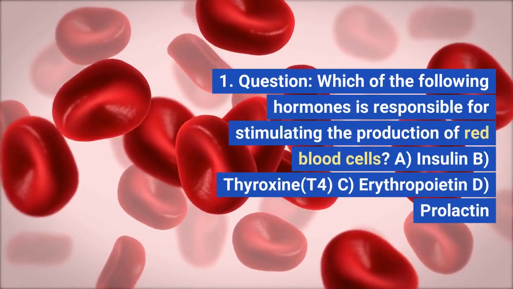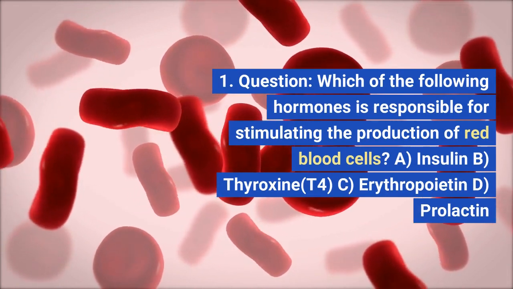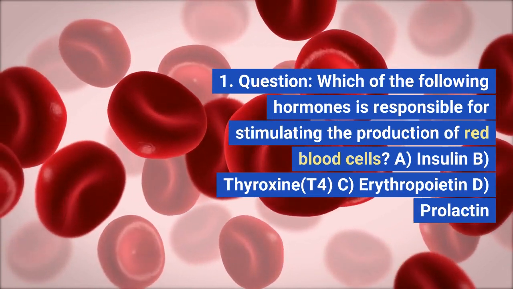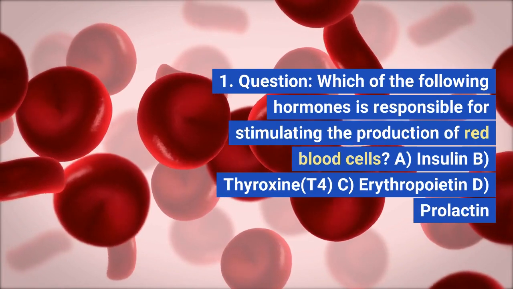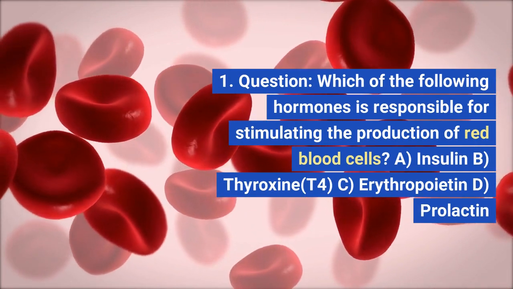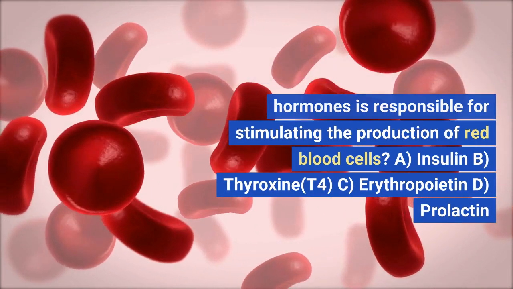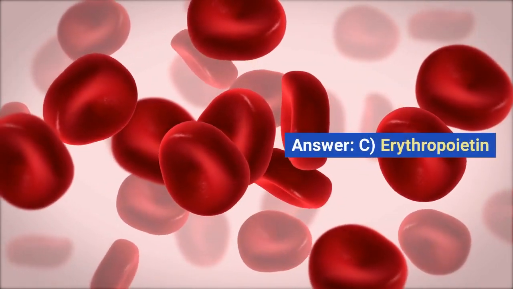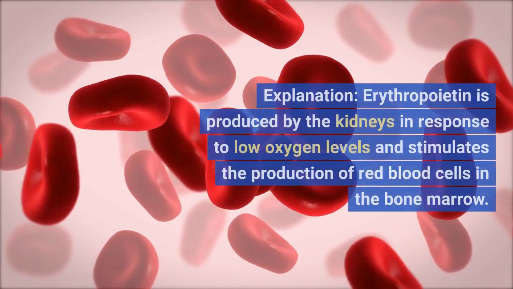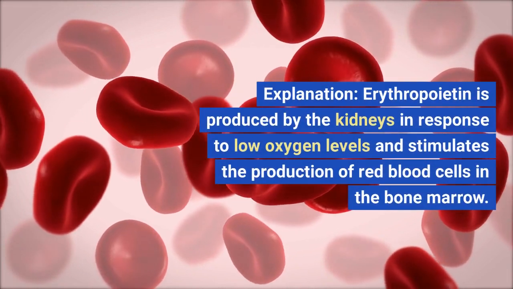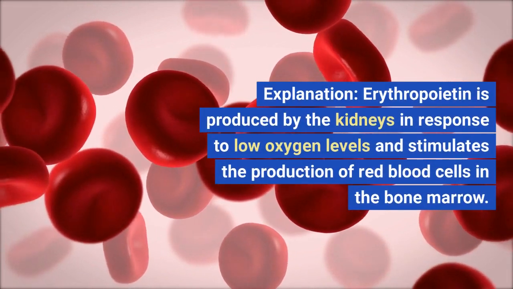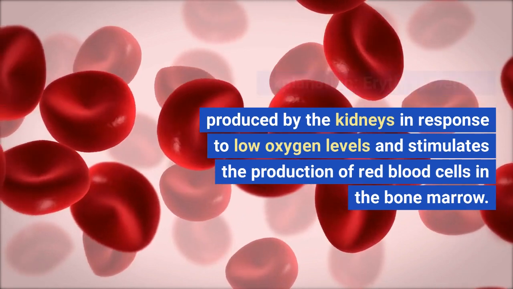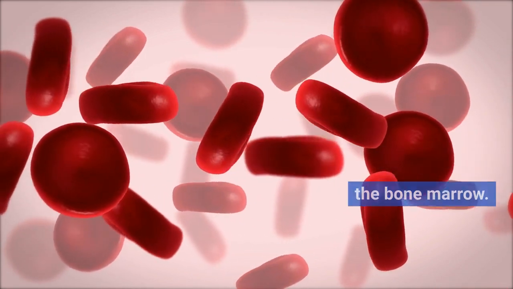Question: Which of the following hormones is responsible for stimulating the production of red blood cells? A. Insulin. B. Thyroxine, T4. C. Erythropoietin. D. Prolactin. Answer: C. Erythropoietin. Explanation: Erythropoietin is produced by the kidneys in response to low oxygen levels and stimulates the production of red blood cells in the bone marrow.